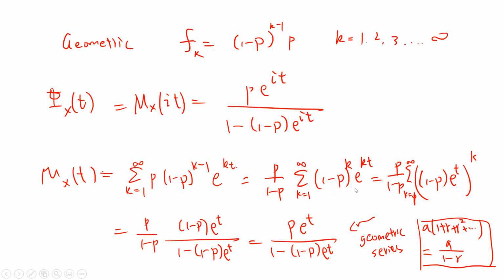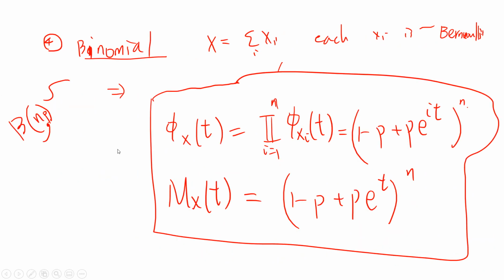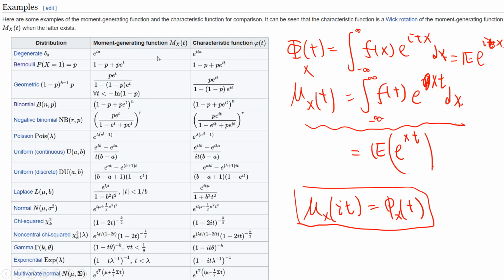And you see this is a geometric series, right? You change this to the power k. This is the first term over 1 minus the ratio, so it's p e to the t over 1 minus (1 minus p) e to the t. This is just the geometric series formula. So to calculate the moment generating function and the characteristic function, we just use the geometric series.